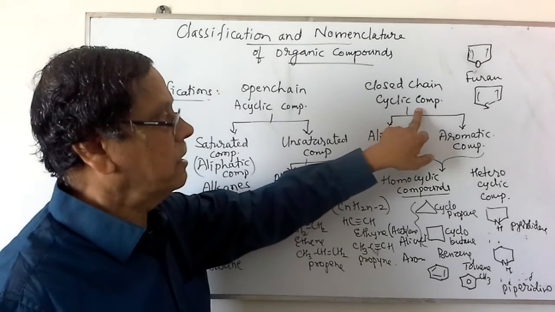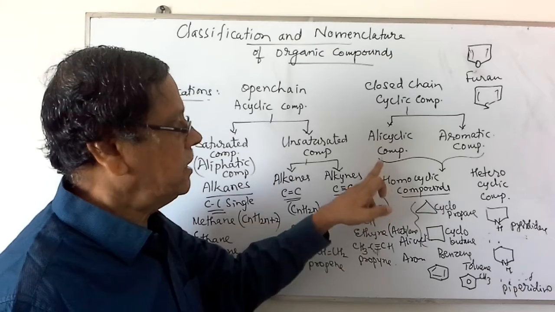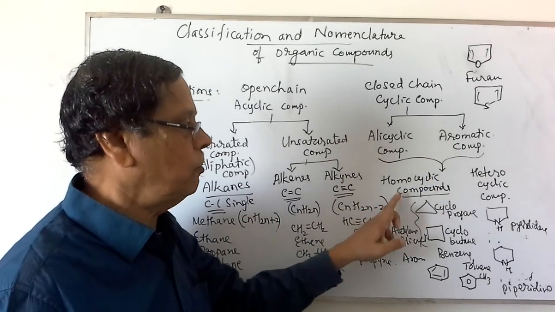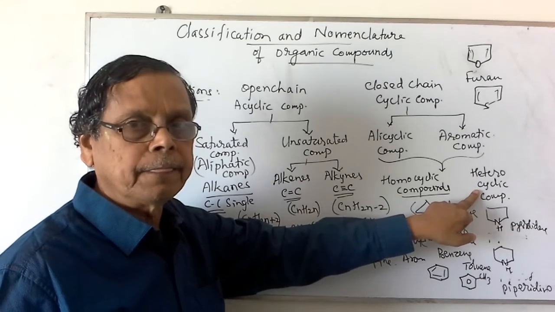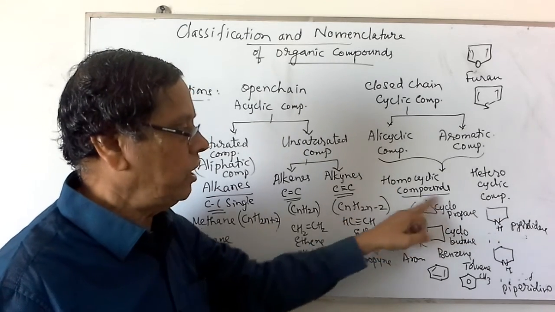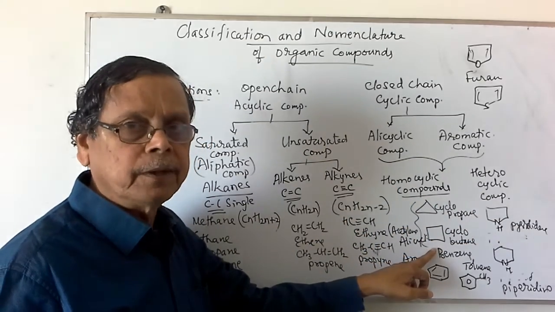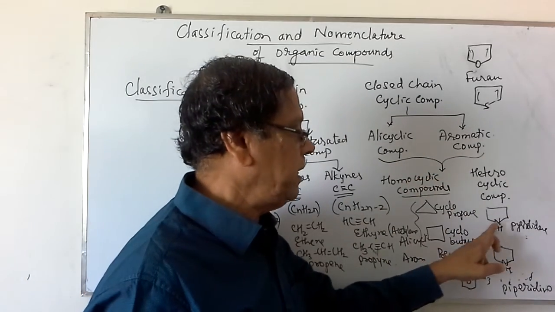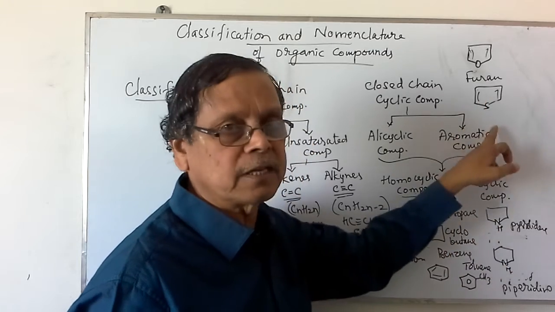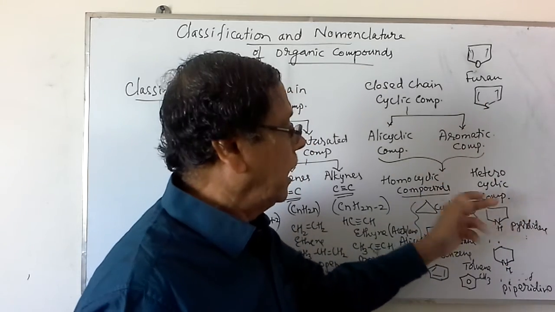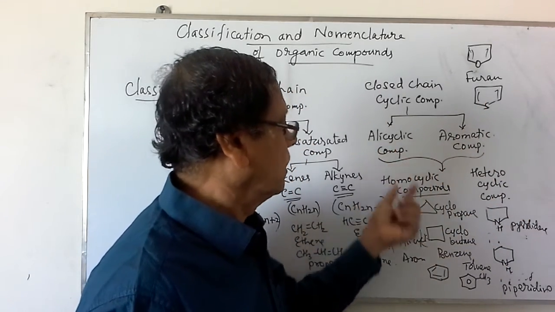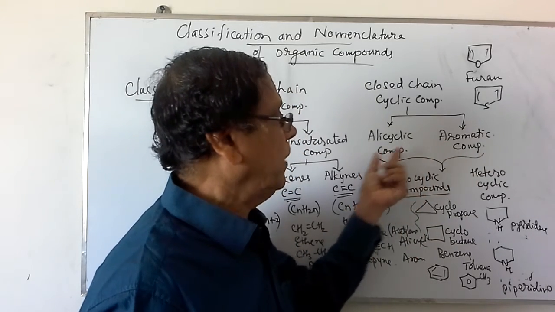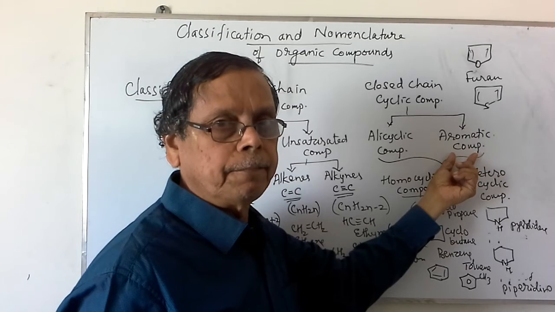In the case of cyclic compounds, they are classified as alicyclic and aromatic, which are further classified as homocyclic and heterocyclic. Homocyclic compounds contain only carbon atoms in the ring system, while heterocyclic compounds contain atoms other than carbon, any other element like nitrogen, oxygen, sulfur, etc. And again they are classified as aliphatic and aromatic.